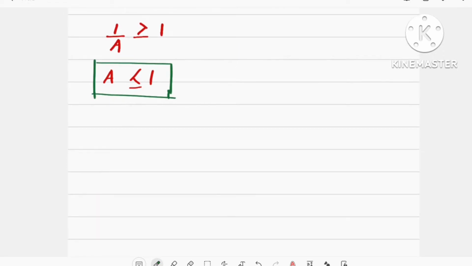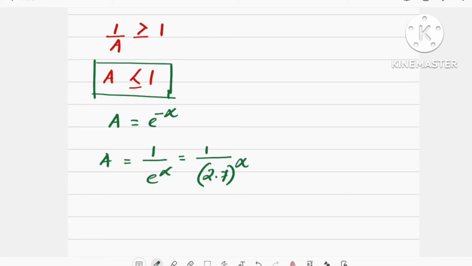Here A is nothing but e raised to minus alpha. If we examine the value of e raised to alpha, we can write A is equal to 1 by e raised to alpha, that is 1 by 2.7 raised to alpha, approximately the value of e being 2.7.